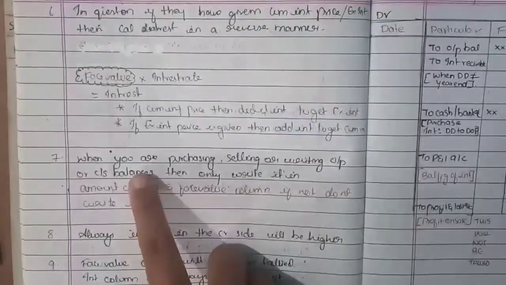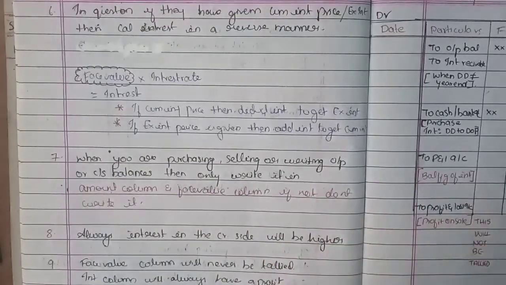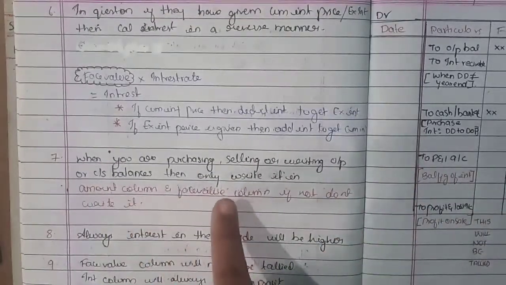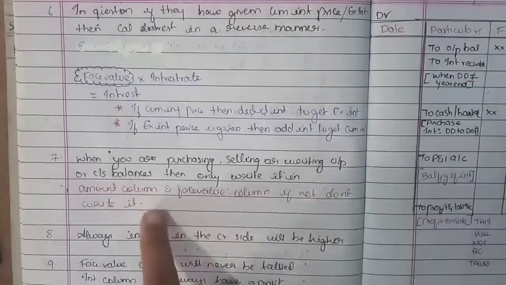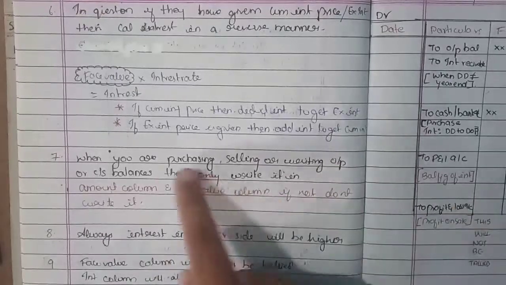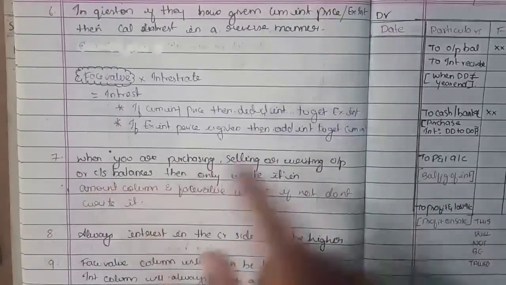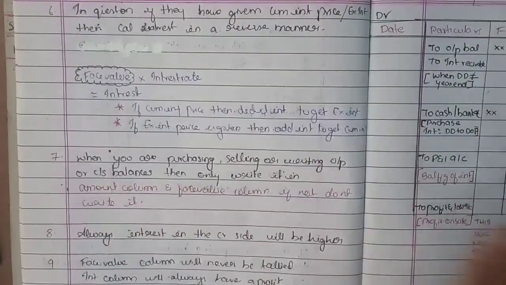Next, whenever you're purchasing, selling, or writing the opening or closing balances, then only write in the amount column and the face value column. I'll show it on the next page, where you are going to get an investment account format. Whenever you're doing these four things, you only need to write in the amount and face value columns and not in the interest column.